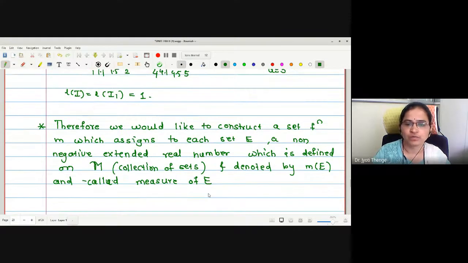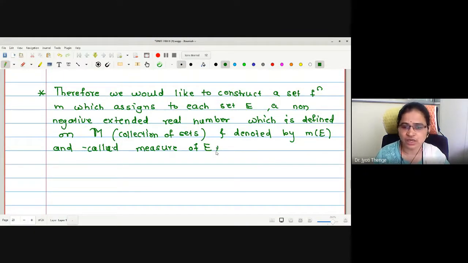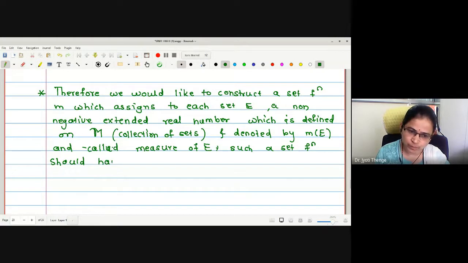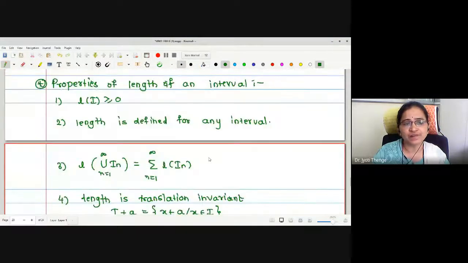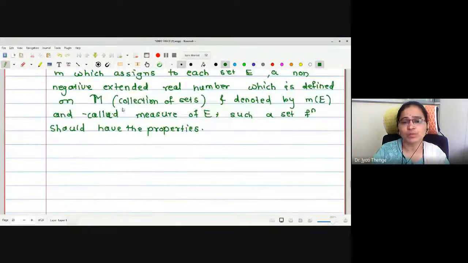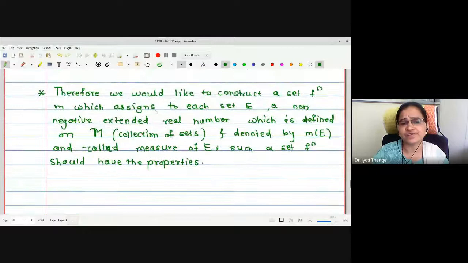Therefore, what should this kind of function be? Such a set function should have the properties. Now let us look at the properties. The first property of length we have seen is non-negative, but here we were itself saying that this is a non-negative extended real number.